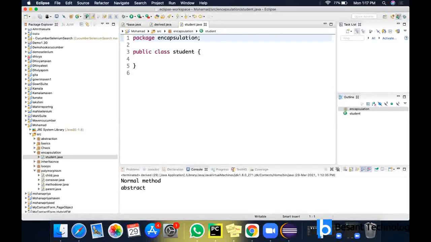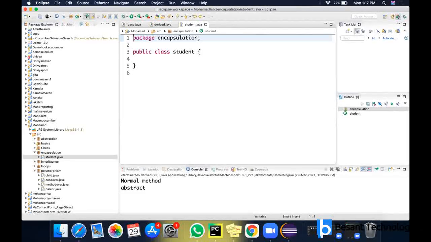So first we will declare the variables as private. If I declare something as private, I cannot access it outside the class. After that, I am going to provide public setter methods and getter methods to access the private variable in other classes. By doing so, we will not give any value to those variables in the class where they are defined. But in another class where we use the set method and get method to access the variable, there we will be using that data.